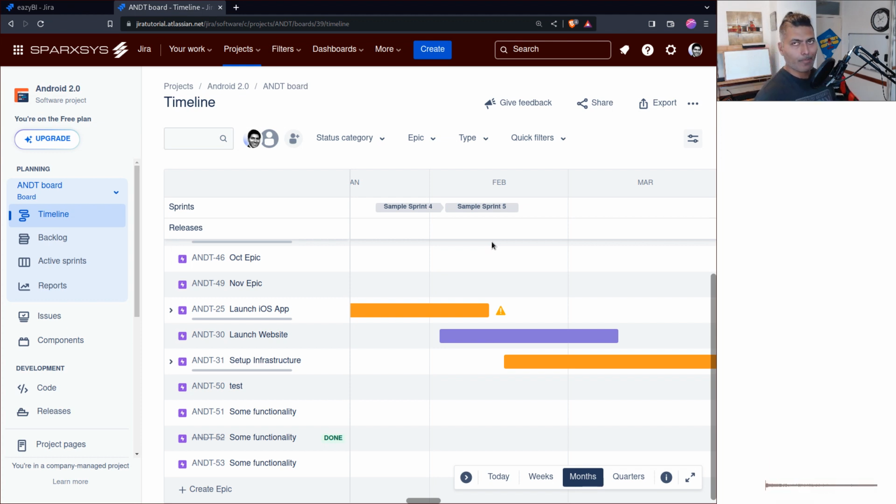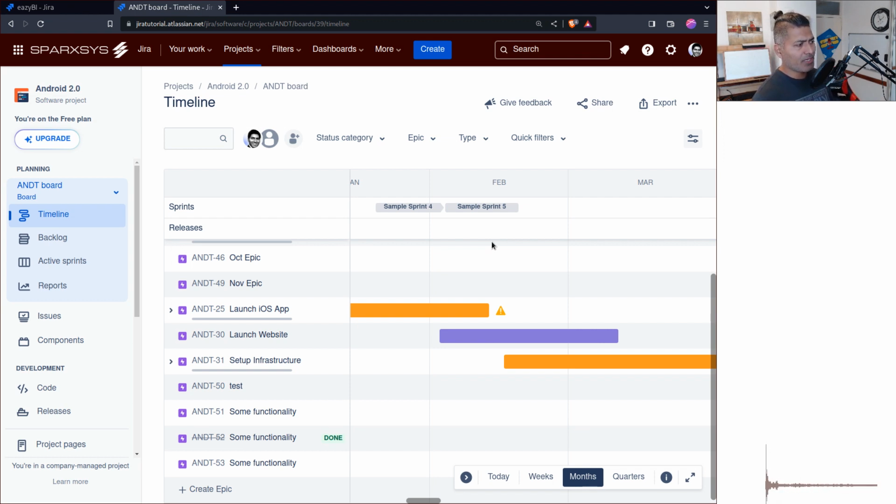Now, of course, when I work with my clients, as a consultant, my role is to make them aware of what is possible with the standard plan and what is not possible. But at the same time, we also try to find a workaround.